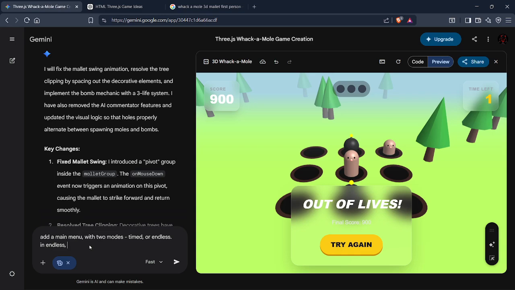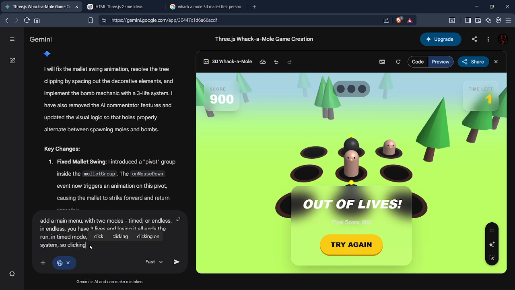In endless, you have three lives and losing it all ends the run. And in timed mode, there is a time limit and no life system.